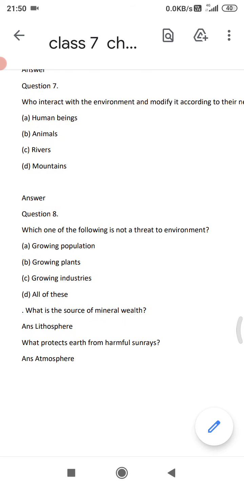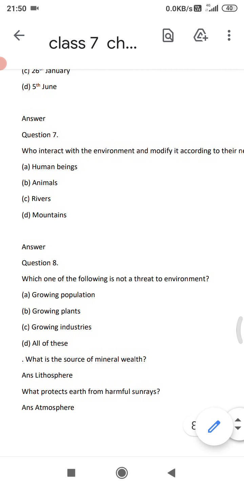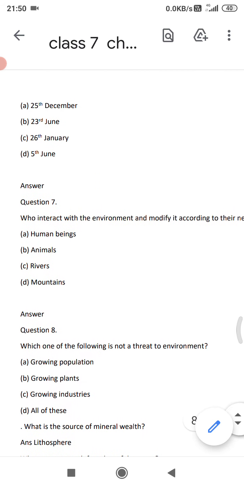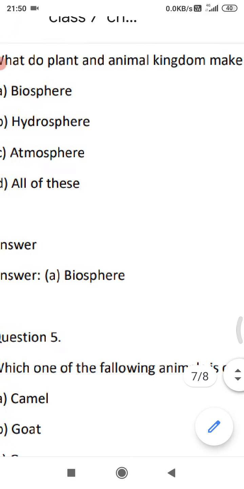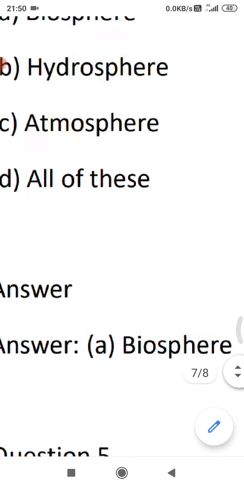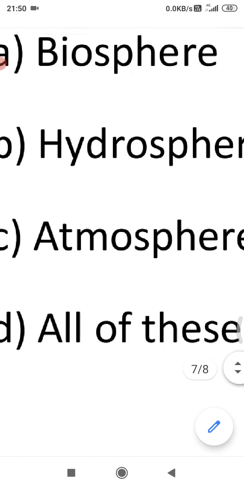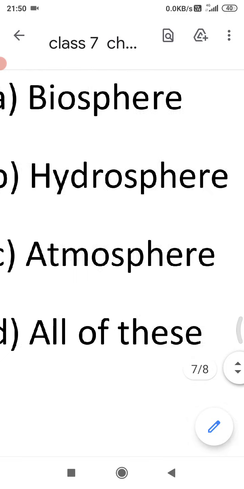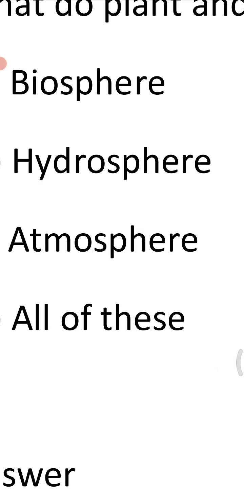Yes, beta, in this chapter we have discussed all the spheres also. Like see in the question number 4. Hydrosphere, sphere of water, means the area of water. Then atmosphere, the area of air. Then lithosphere, the area of rocks, means the land part.